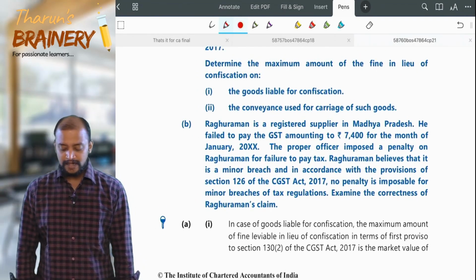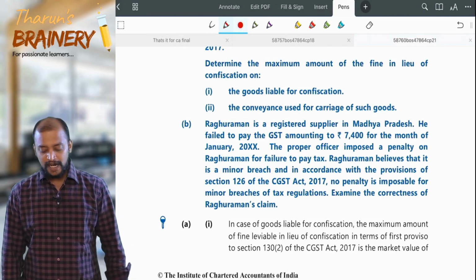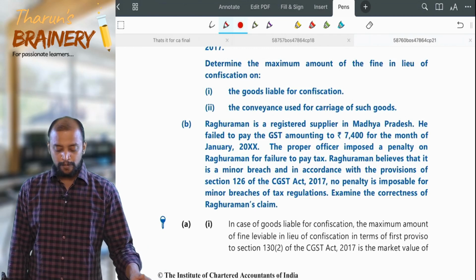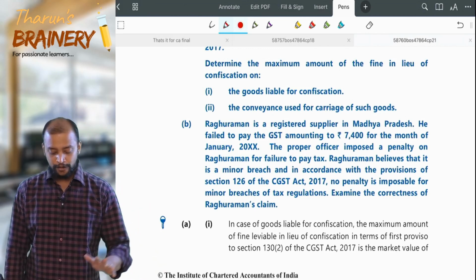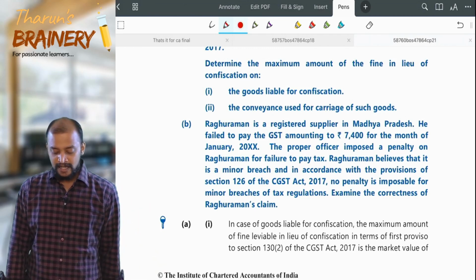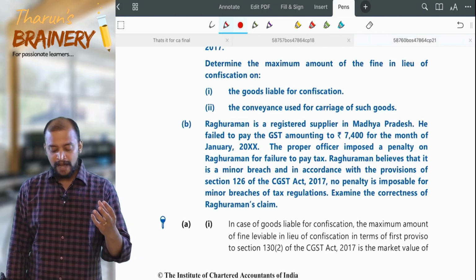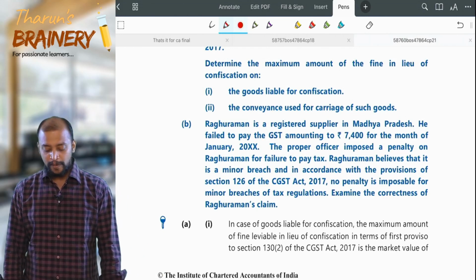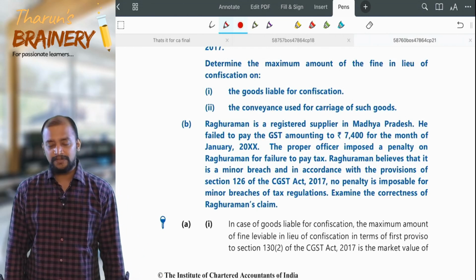Raghuraman is a registered supplier in Madhya Pradesh. He failed to pay the GST amounting to 7,400 for the month of January. The proper officer imposed a penalty on Raghuraman for failure to pay tax. Raghuraman believes that it is a minor breach in accordance with the provisions of section 126. No penalty is imposable for minor breaches of tax regulation.